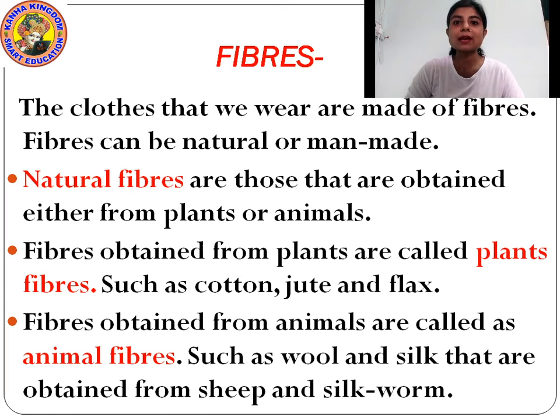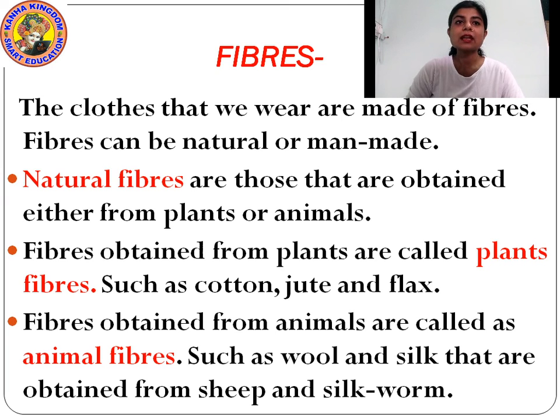Natural fibers are those that are obtained directly from plants or animals.